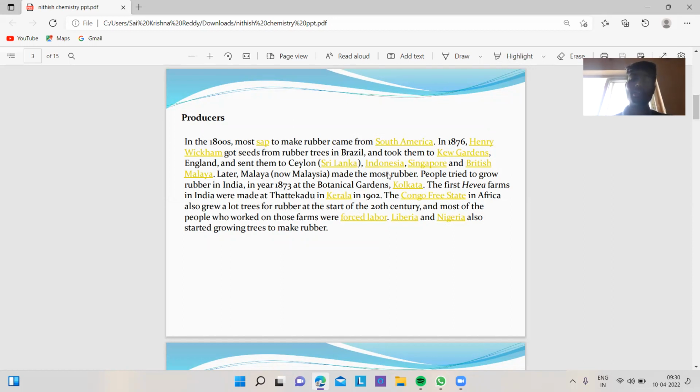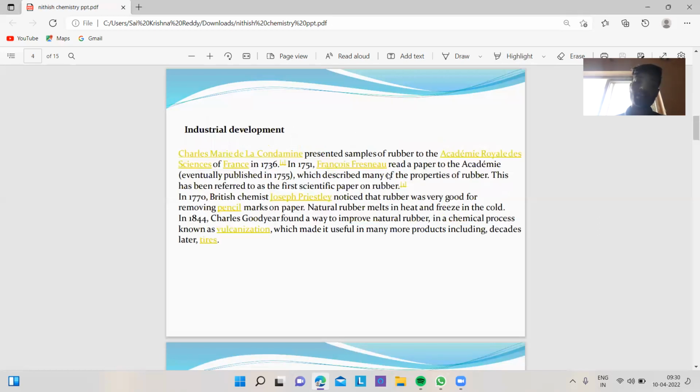People tried to grow rubber in India. In 1873, at the Botanical Gardens, Kolkata, the first rubber farms in India were made at Thattekkad in Kerala in 1902. The Congo Free State in Africa also grew a lot of trees for rubber at the start of the 20th century, and most of the people who worked on those farms were forced labor. Liberia and Nigeria also started growing trees to make rubber.